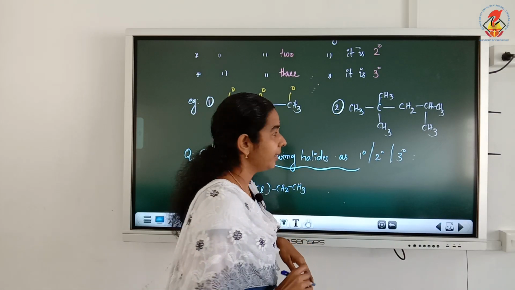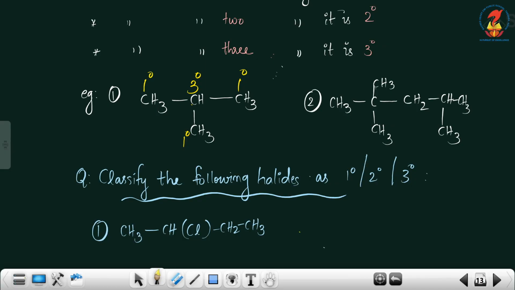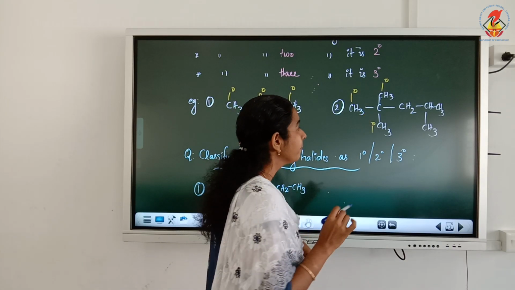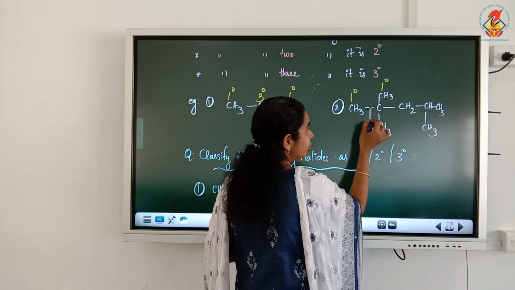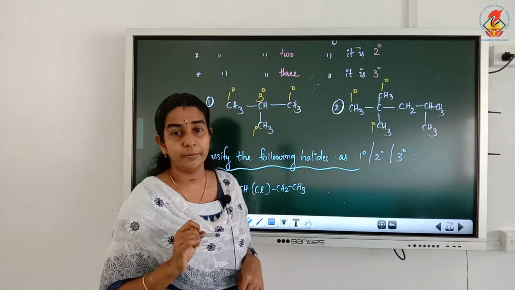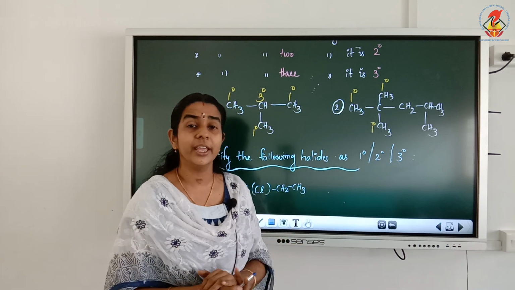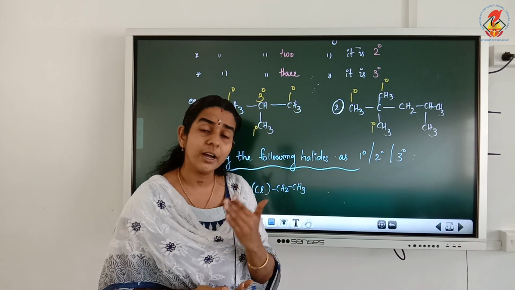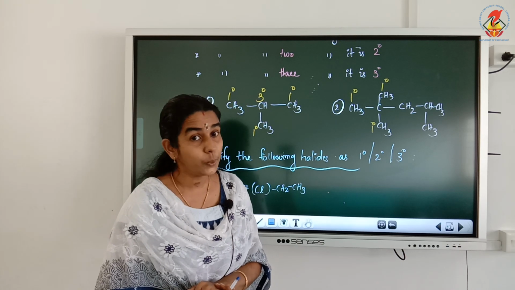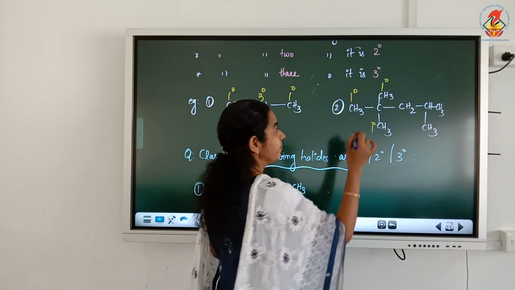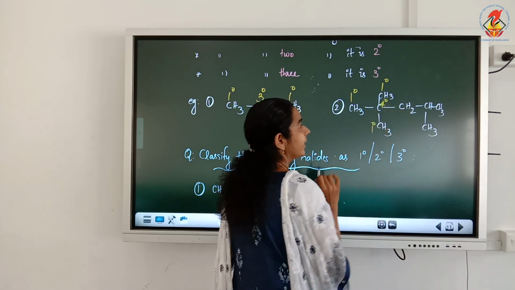Now, see the second example. Here also we have a CH3 carbon, attached to one other carbon, so primary. Here also attached to one other carbon, primary. Here also primary. Now see the carbon without hydrogen, at the middle. It is attached to 1, 2, 3, 4 other carbons. Just like primary, secondary and tertiary, if it is attached to 4 other carbon atoms, we can call it a quaternary or 4 degree carbon.